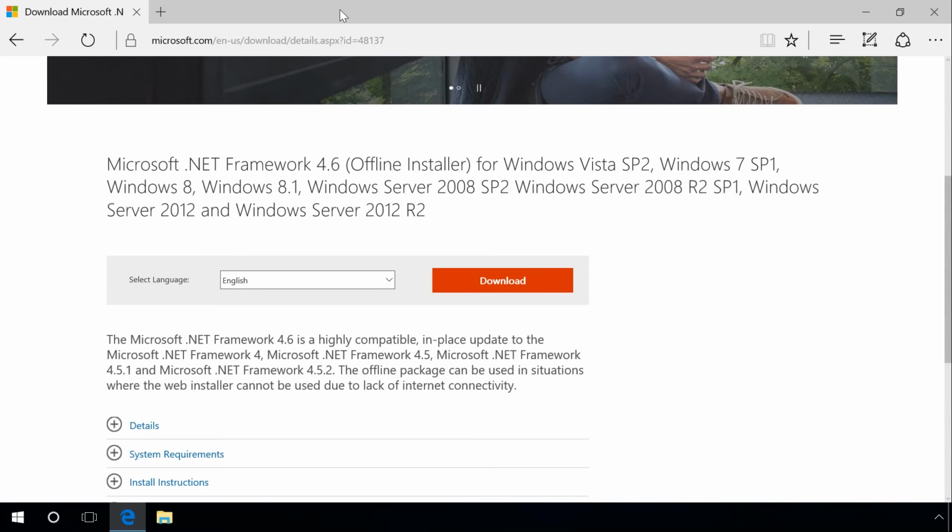If you don't see any .NET Framework items among Windows features, you can also install them on your own. They can be downloaded from the developer's website. You can find the link in the description.